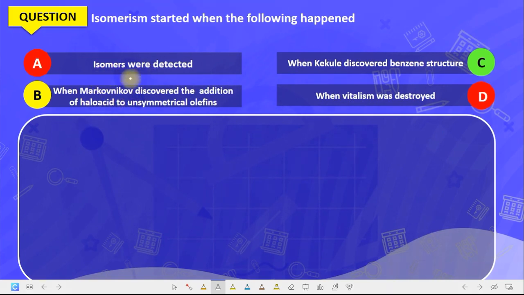Isomerism here detected, no, that's not when it started. When Kekulé discovered benzene structure, no. When Markovnikov discovered the addition of halo acid to unsymmetrical olefins, no. When vitalism was destroyed, yes, that was when isomerism started. We are told that Frederick Wohler reacted silver cyanide with ammonium chloride, and this gave silver chloride plus what?